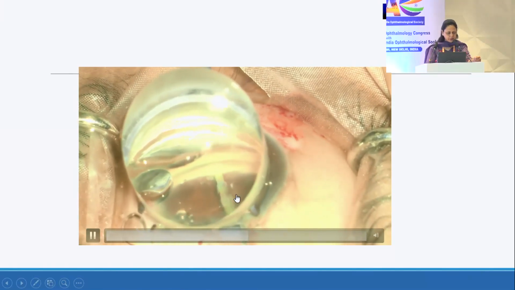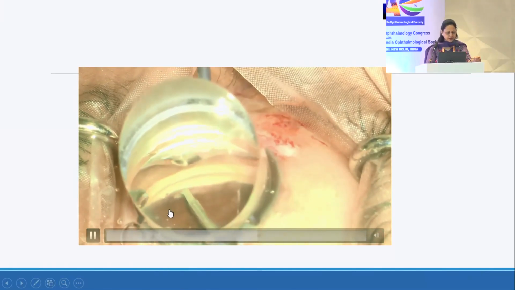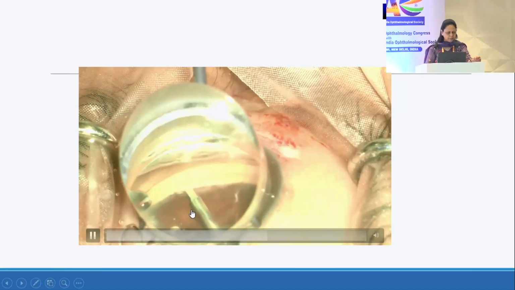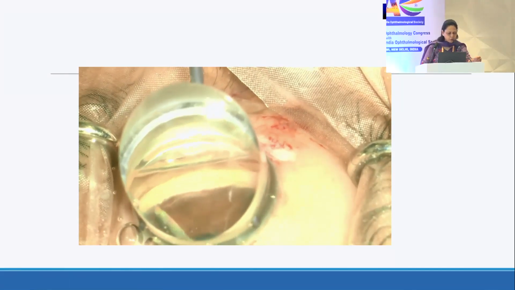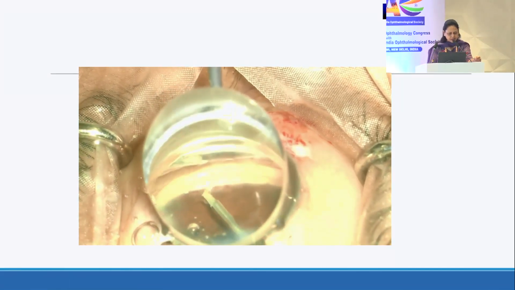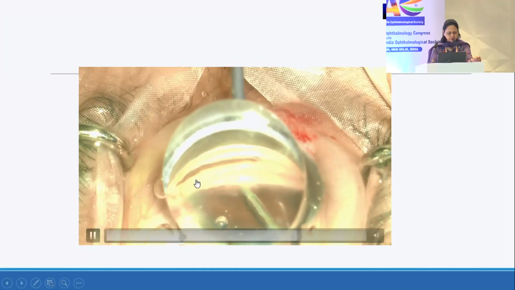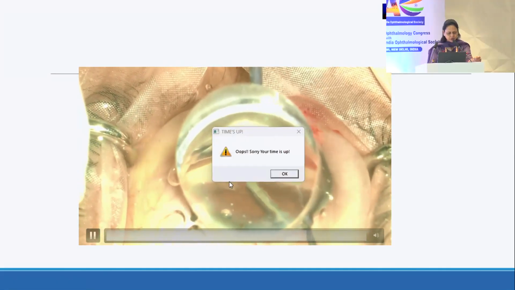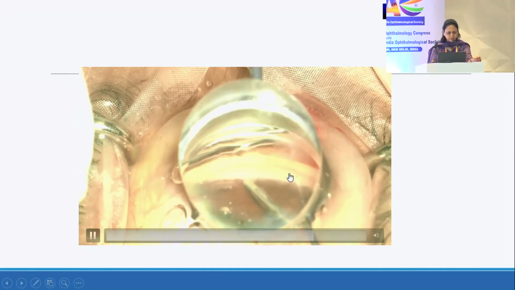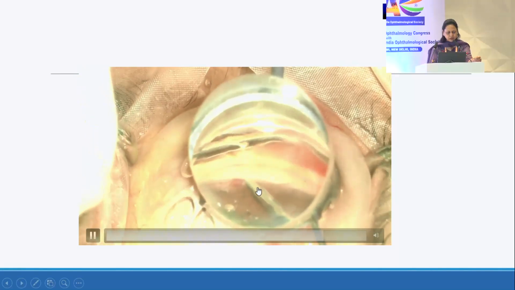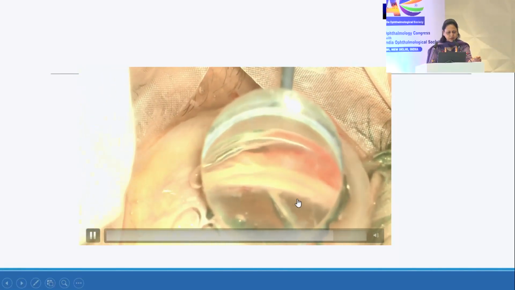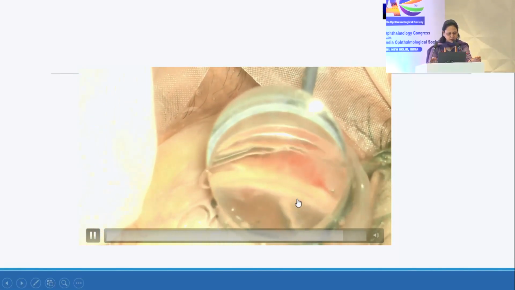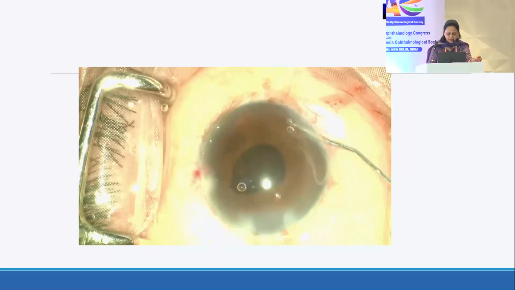Now the KDB, this is the KDB which has gone inside. KDB is basically a glide blade. With the help of the gonio lens, again you see nicely the cleft is created in this part. Again moving in the opposite direction, you see the cleft is created here, and you excise the TM to the extent you want to, and that is the end of the surgery.